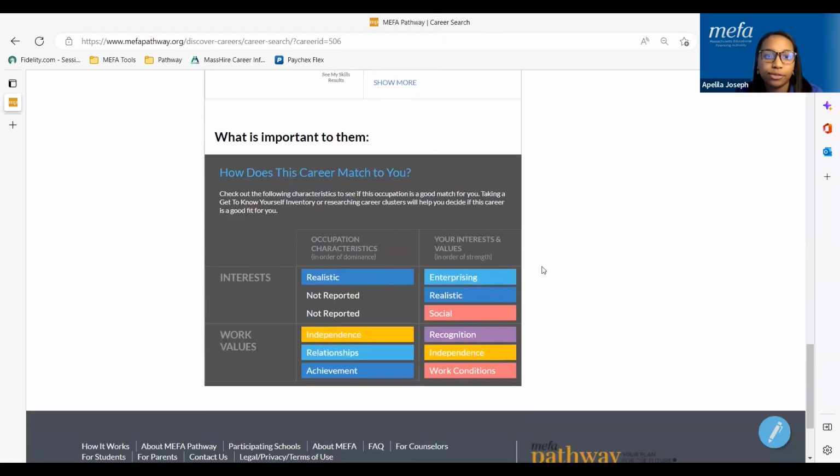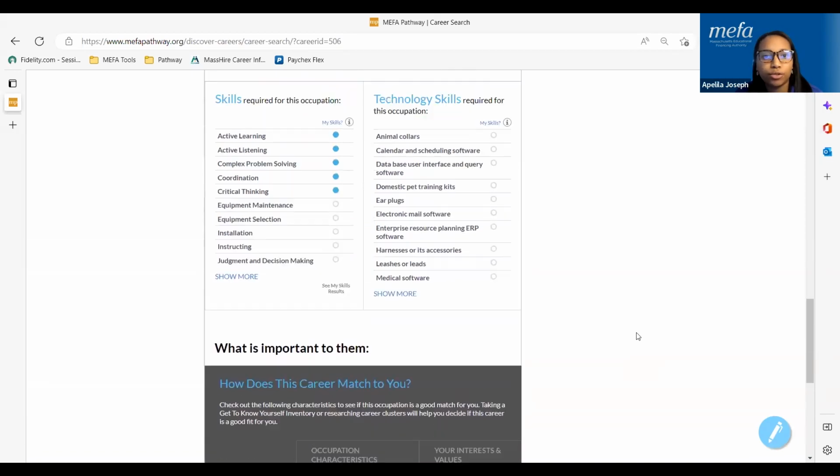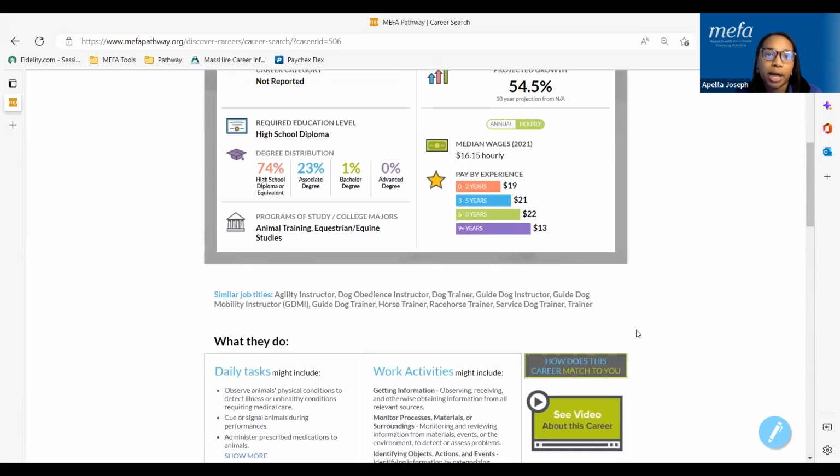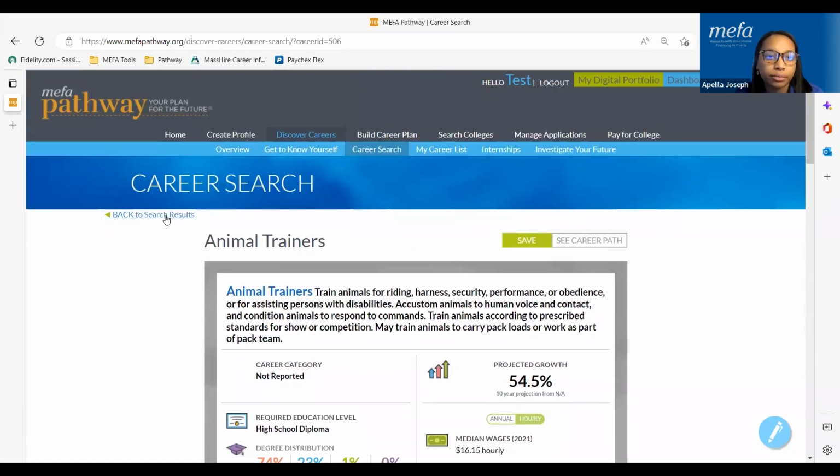And then lastly, if students have completed the interest or work values assessment, they'll be able to see their results as well as the top results that correspond directly with the career. So again, it's helpful for students to be able to see how they might match up for a particular career.